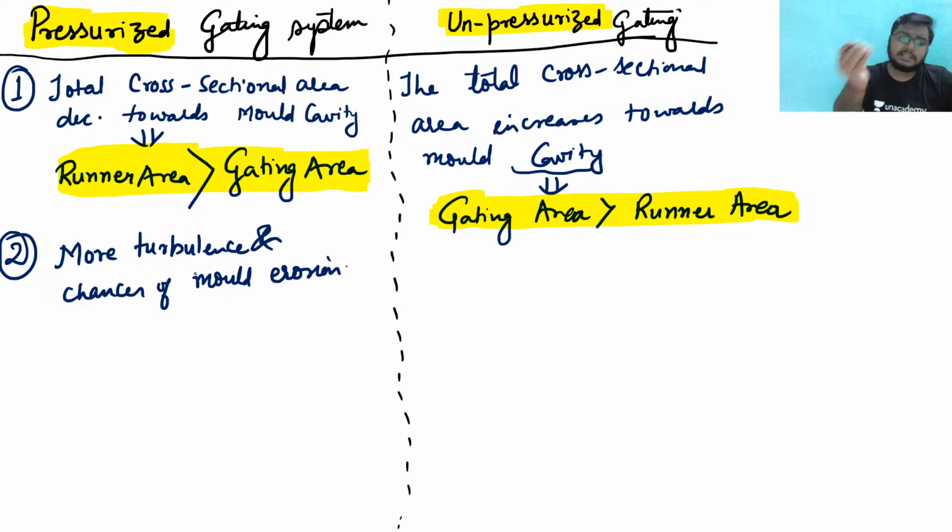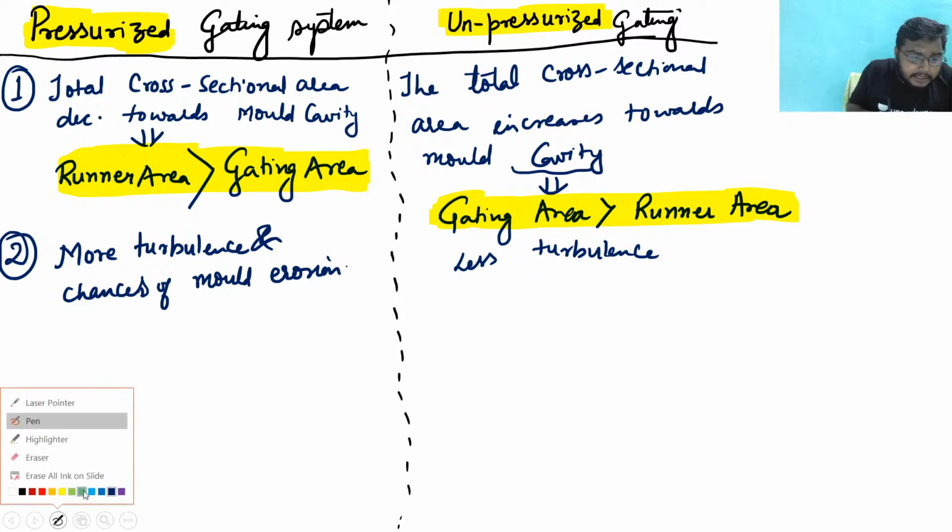Even if आप इतना सारा प्रिकॉशंस और प्रिजर्वेशंस वाला मेथड लिए हैं, लेकिन फिर भी there would be more turbulence with that, and hence there is a chance of mold erosion. Clear? So there is a chance of mold erosion. But see, since the gating system is unpressurized, not in pressure, hence there is less turbulence. Less turbulence. So better to separate this. Clear?